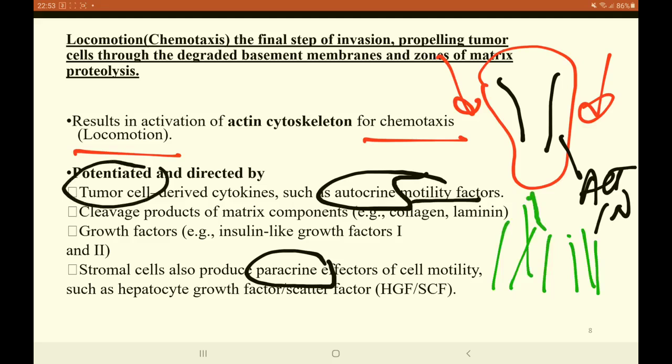In addition to these factors, we also have several other factors that help in the process of locomotion or chemotaxis, which are the cleavage products of matrix components, for example the collagen or the laminin, and the growth factors, for example insulin like growth factors 1 and 2.